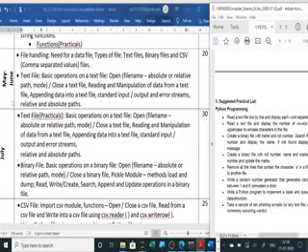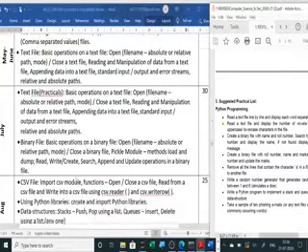Then in the month of July, the text file practicals. After that, the binary file, all the binary files we have to cover, including the pickle module, that is load and dump. These programs also we have to write in our practical copy. So the complete binary file will be completed in the month of July.